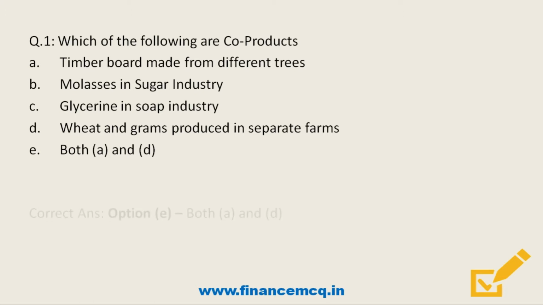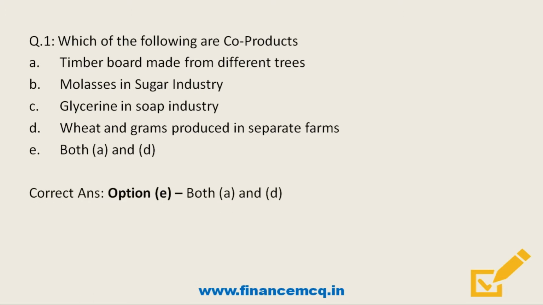Friends, remember that here both A and D will be co-products. Co-products are valuable products generated along with the manufacturing process. And remember that byproducts are produced incidental to the production of the main product.